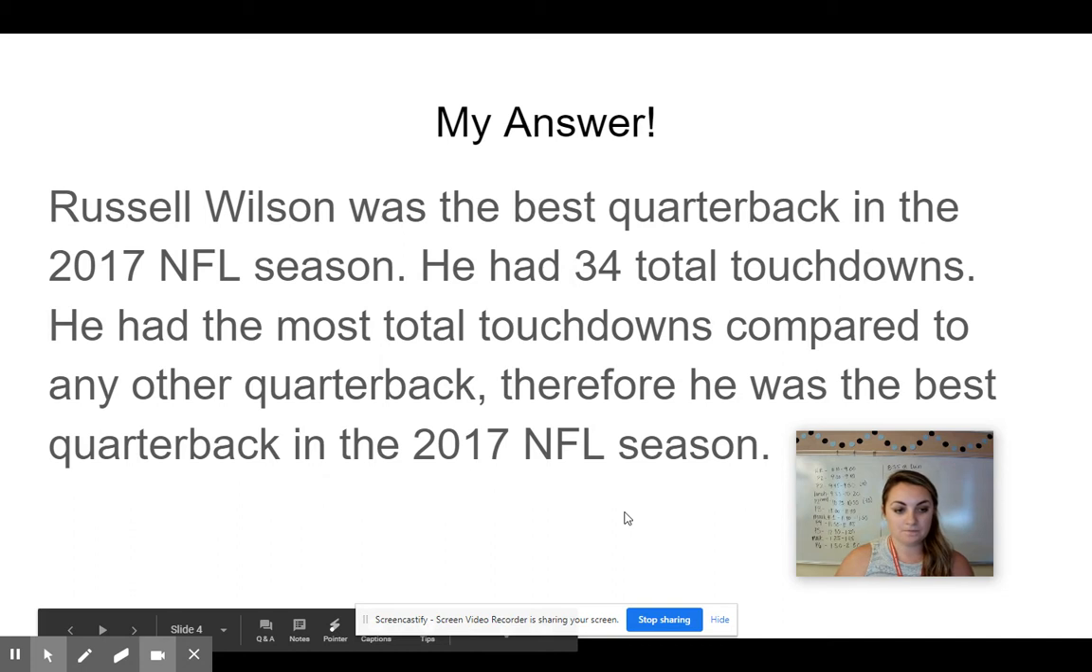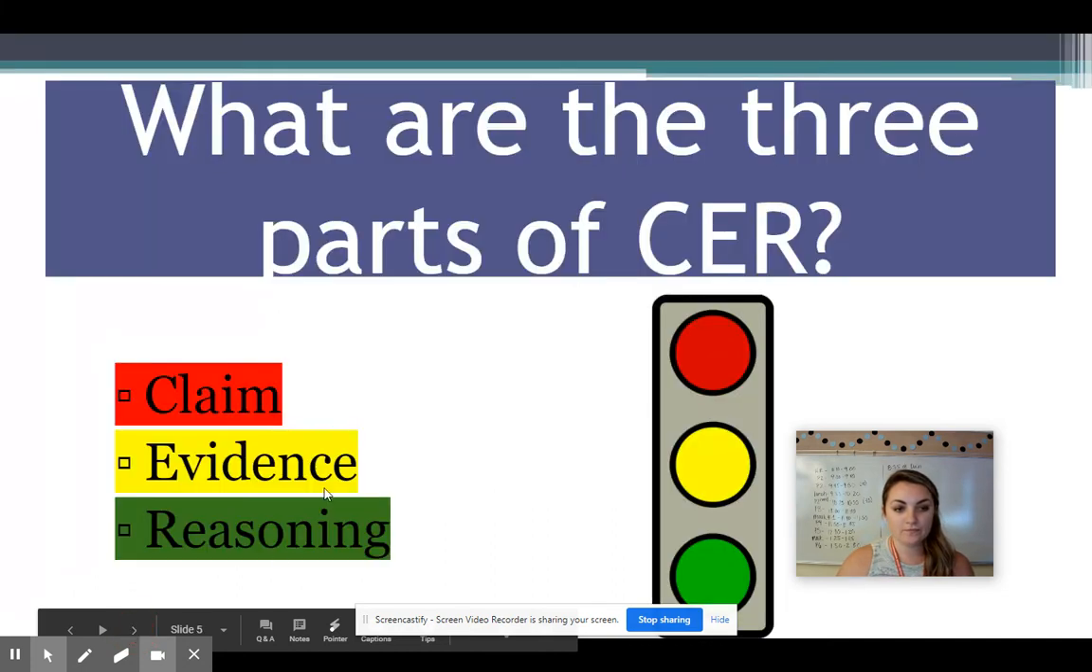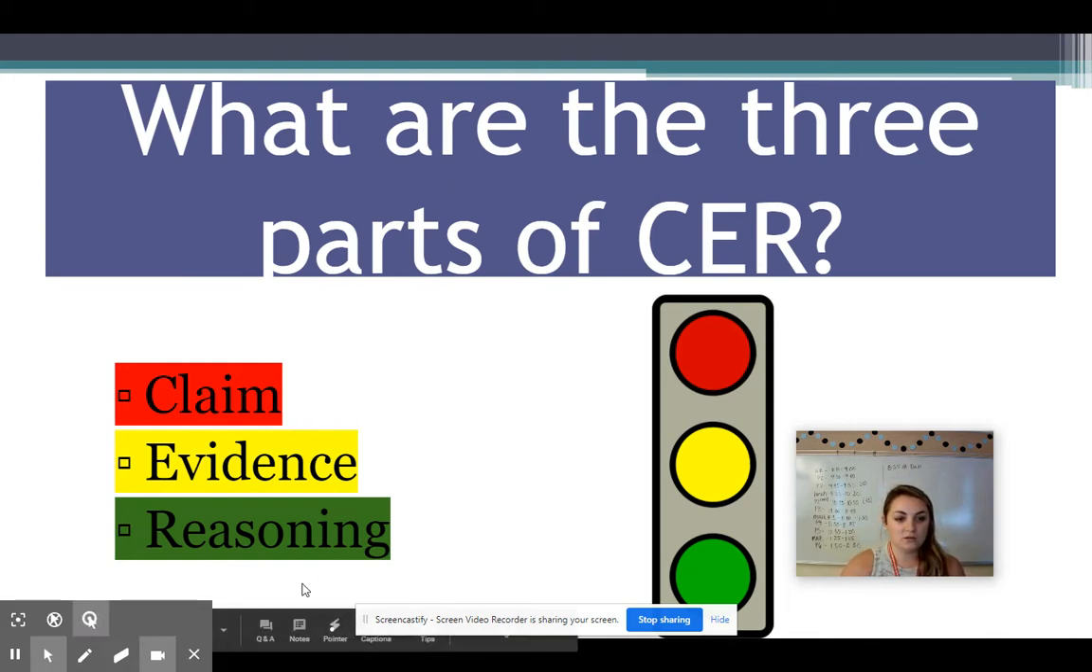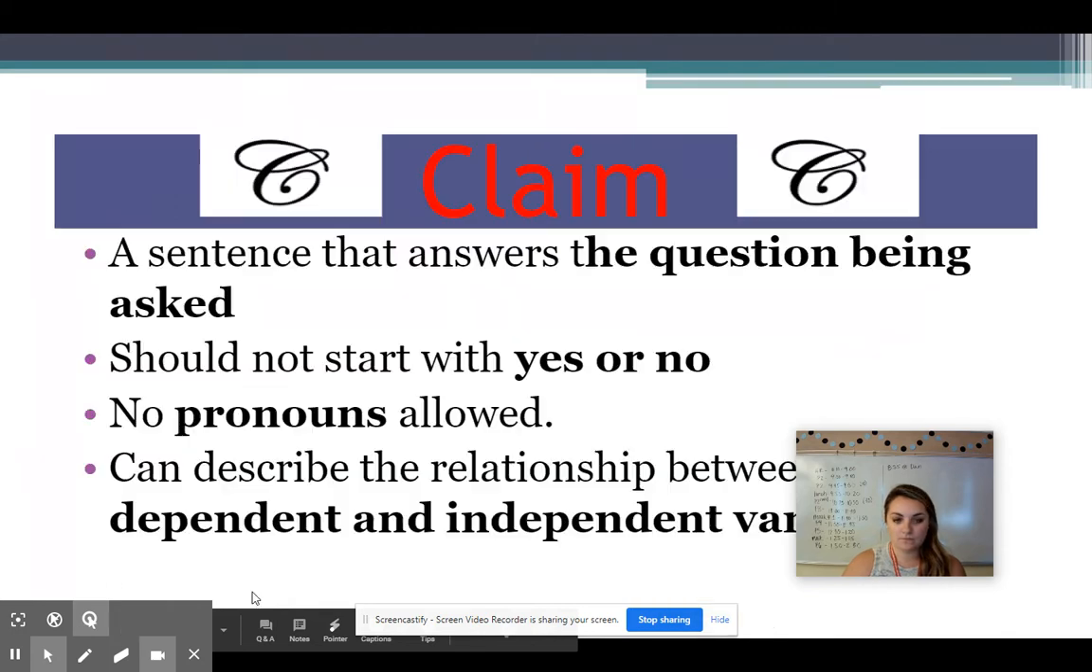So what are the three parts of CER? They are the claim, evidence, and reasoning. And we like to represent these three things with a stoplight, because a stoplight has three colored lights. So the claim, we're always going to talk about it being the red, evidence is yellow, and green is go. And we are going to start with the claim. The claim is a sentence that answers the question being asked.